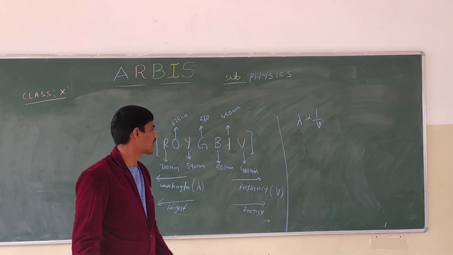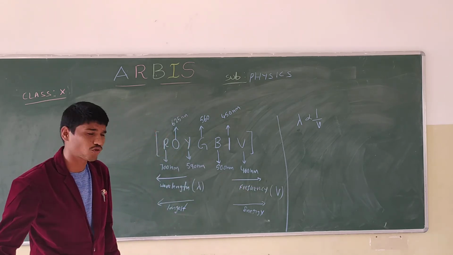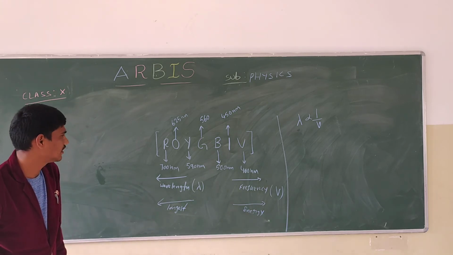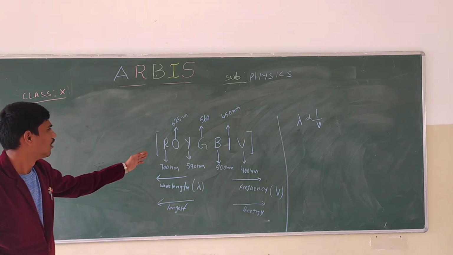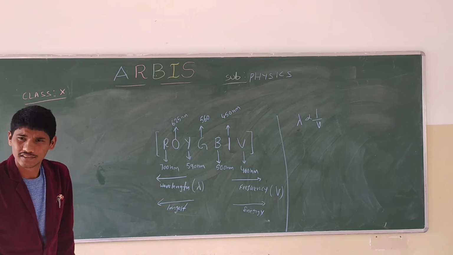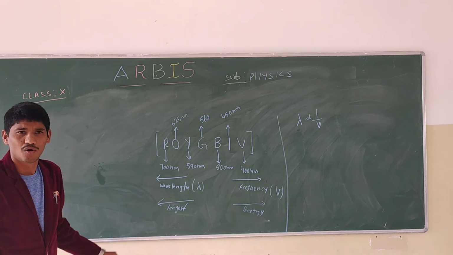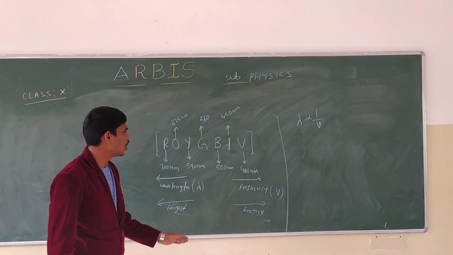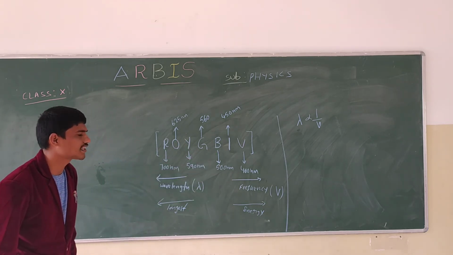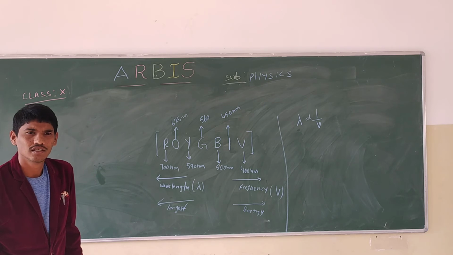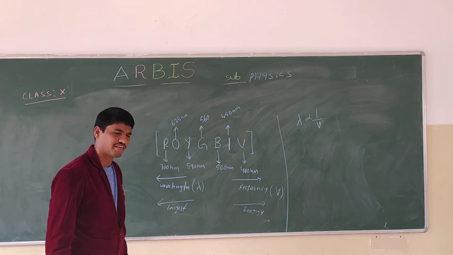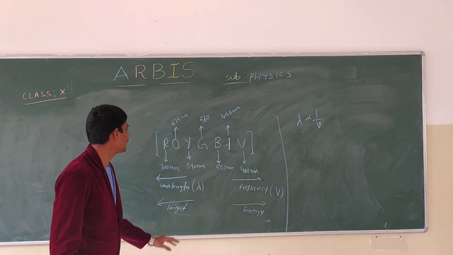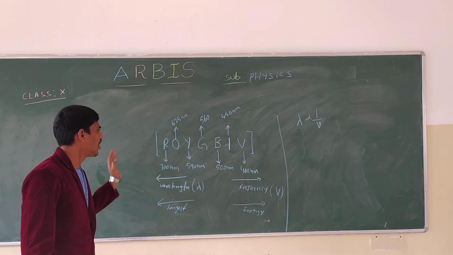Now we will compare. I will ask you two questions from this. Which has the more wavelength, red or violet? Red has the more wavelength. Now I will take yellow and indigo. Which has the more frequency? Indigo has the more frequency. Now I will take green and blue, and which has the more wavelength?